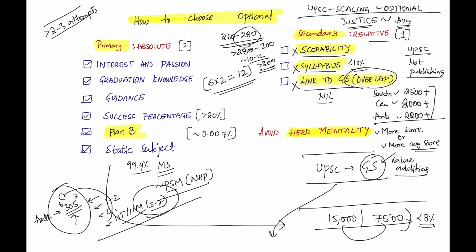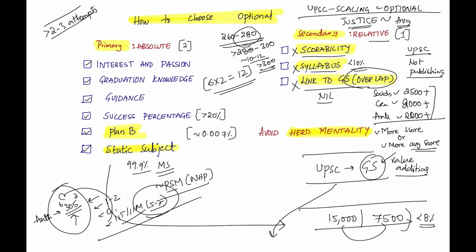Try to keep it as a static subject, because you don't have to worry much about value additions, because you're not going to do this in one attempt. It's going to take more than one attempt. So when you're taking more than one attempt, if you don't have a static subject, then the burden will be more. Then you have to make value additions of one more year. So optional, every year you have to work hard, right? So choosing a static subject, I think if you work hard once, then you can only memorize, practice, revise, right? So that is one thing.